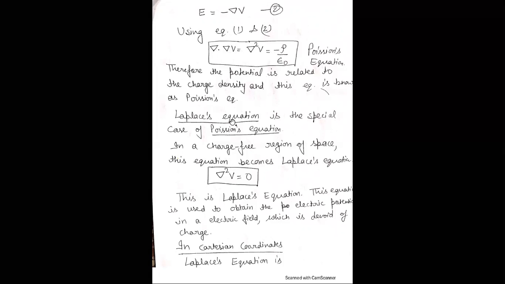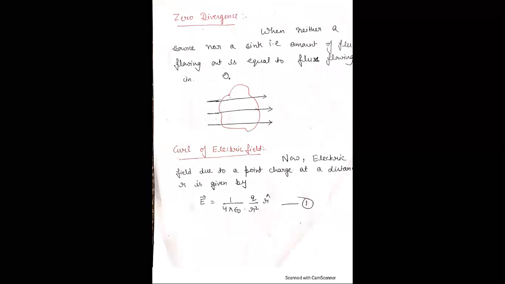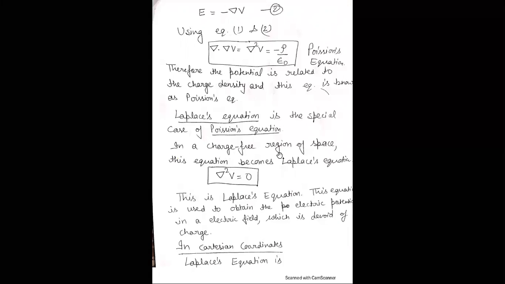Now, the Laplace equation is the special case of the Poisson equation in a charge-free region of space. If there is no charge, it means Q is equal to 0. If Q is equal to 0, then rho is also equal to 0.